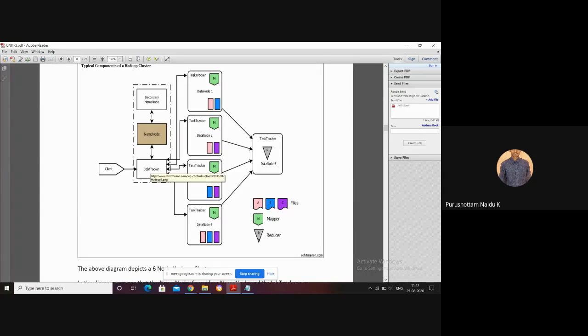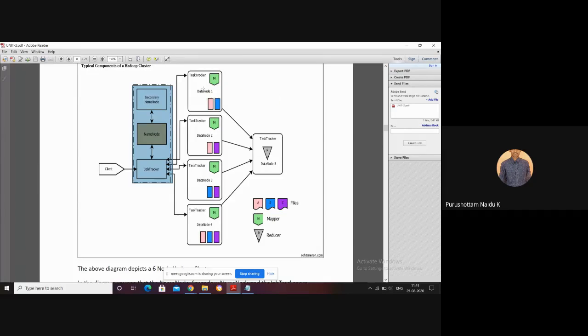The job tracker also periodically sends information about the different tasks and task trackers to the name node. And the name node can also notify the job tracker with some type of information. So let's assume all these components you have to maintain at one node. So the secondary name node and job tracker have to be maintained at one node.